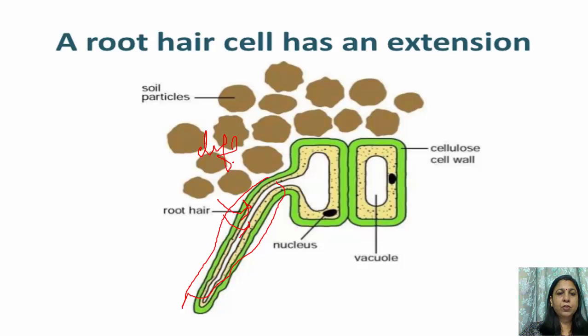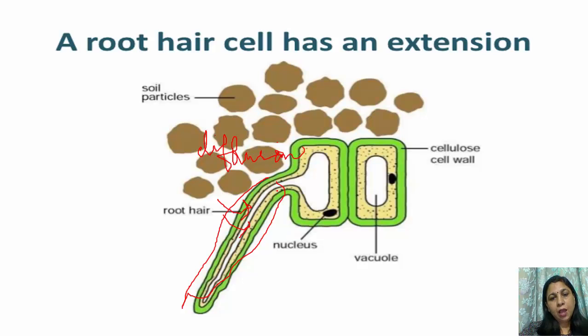The process of diffusion, as you know, what is diffusion? Diffusion is the movement of particles from a region of higher concentration to a region of lower concentration. Now, the water and minerals absorbed by the root hair from the soil pass from cell to cell.